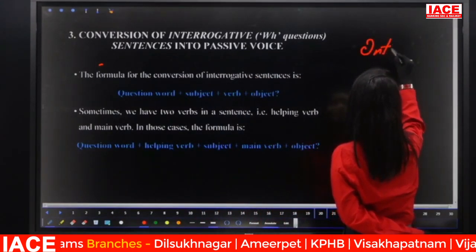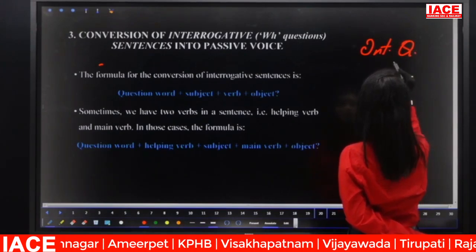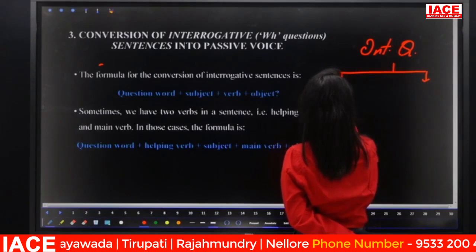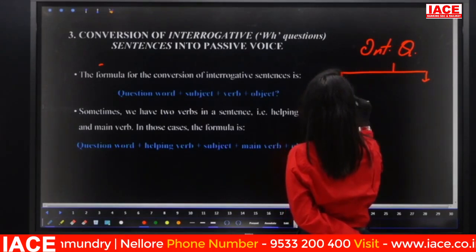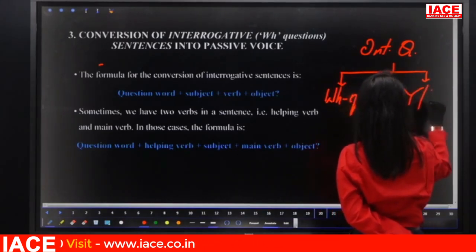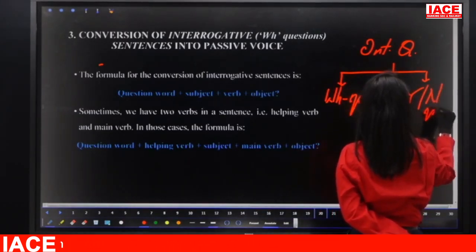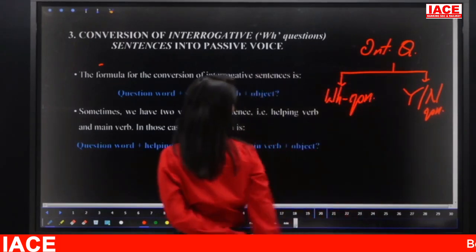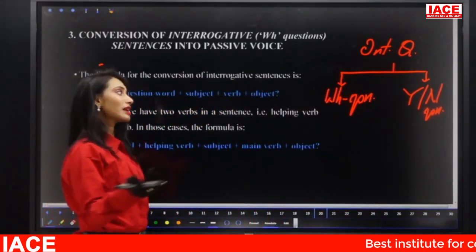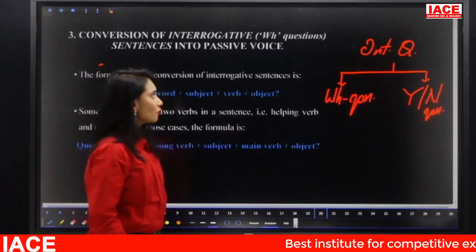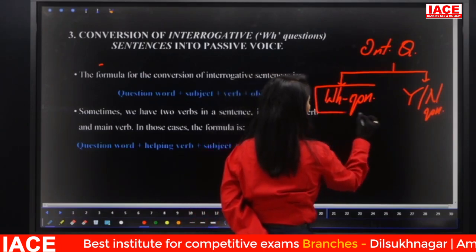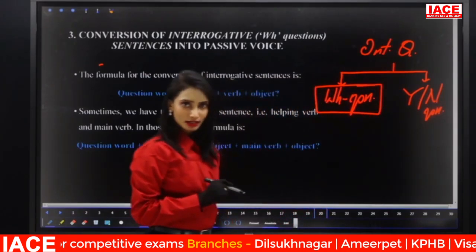So we have two types of interrogative sentences. One, WH question. Two, yes or no question. We all know this. We have two types of questions, WH question and yes or no question. That means we have two methods of converting based on that also. First, let us see conversion of interrogative WH questions into passive voice.